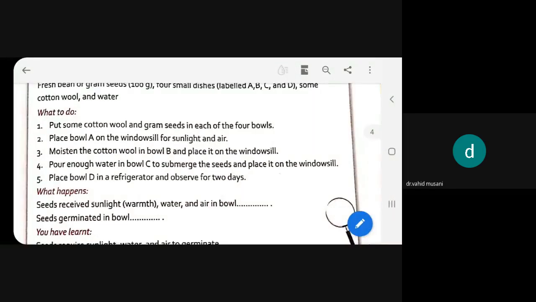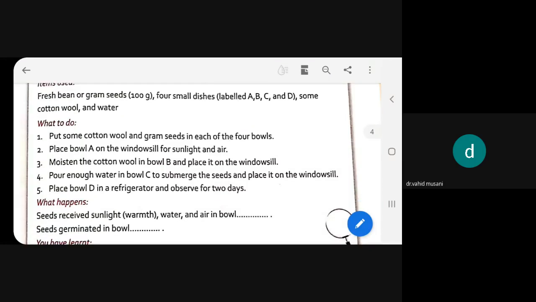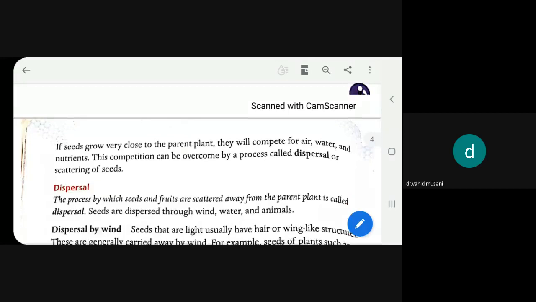This interesting activity we had also done in the last lectures, to see how seeds will grow, which bowl's seed will grow. Do you remember that? We took 4 bowls and put seeds inside them. One we put near the window, another inside the refrigerator. Then which seed will grow? The ones which have moisture, proper sunlight, and the proper amount of air will show growth. The rest of the seeds will not grow. Then we learned true or false also.